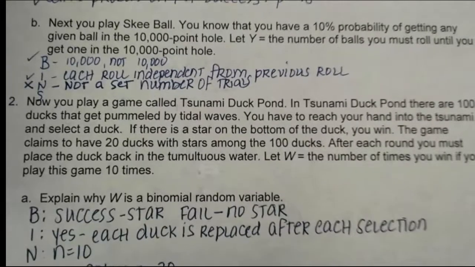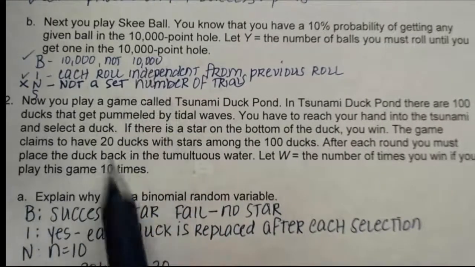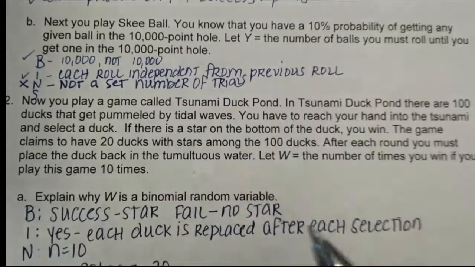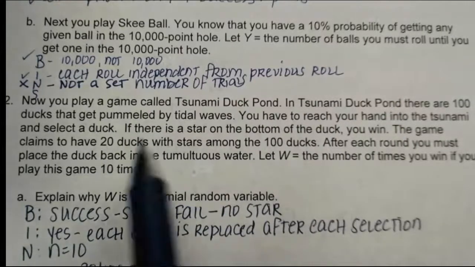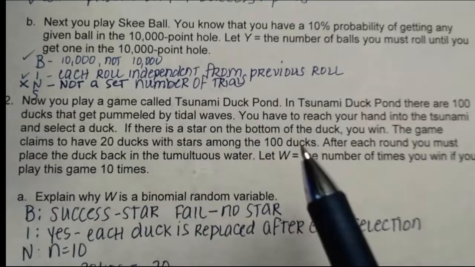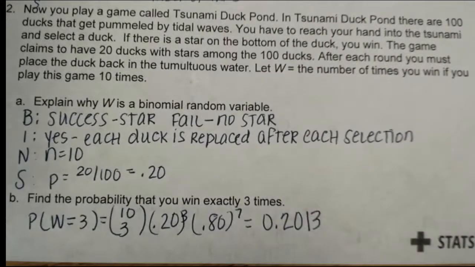All right, so after we played whack-a-mole, we started playing skee-ball. We know we have a 10% probability of getting any given ball in a 10,000 point hole. Let Y equal the number of balls you must roll until you get 1 in the 10,000 point hole. So it's binary. You either hit 10,000 points or you don't. Each roll is independent from the previous roll, but there is not a set number of trials. It says until you get one; it doesn't say what's the probability in 10 rolls, so we don't know. So once you hit something that doesn't meet your setting, you're done. That's not binomial.